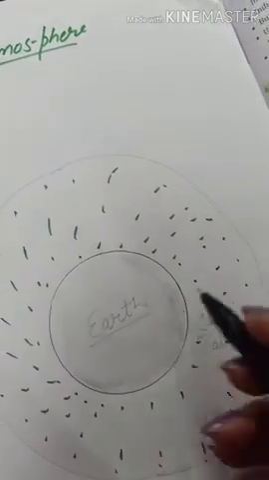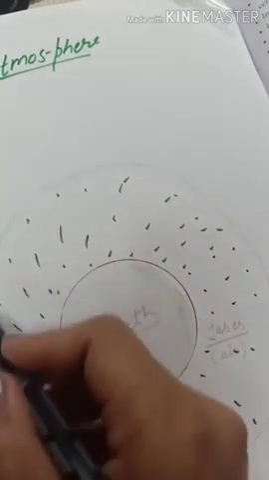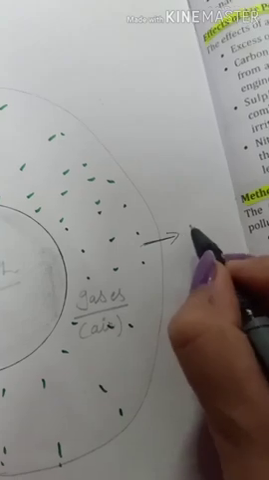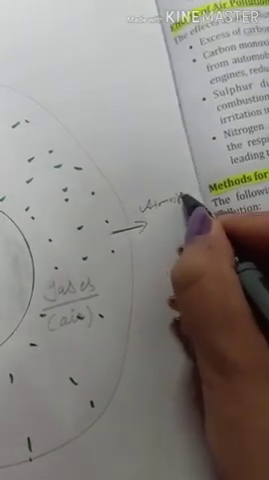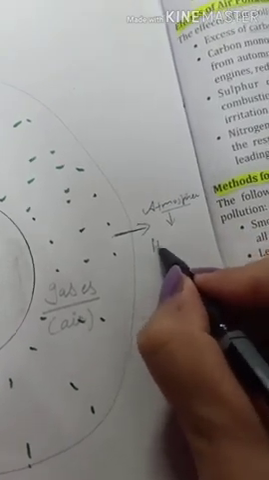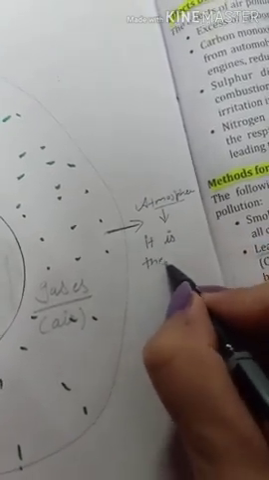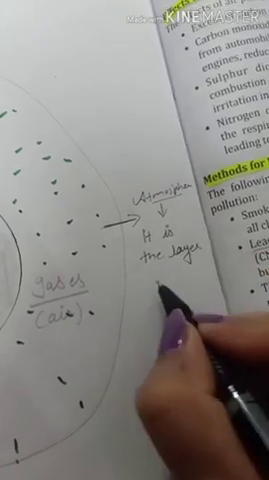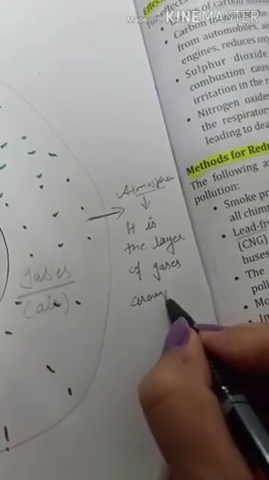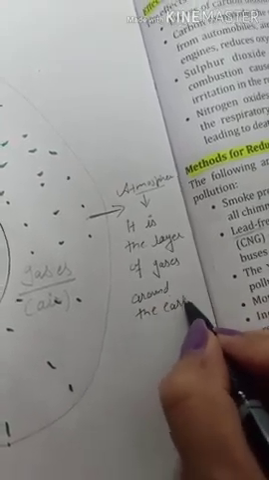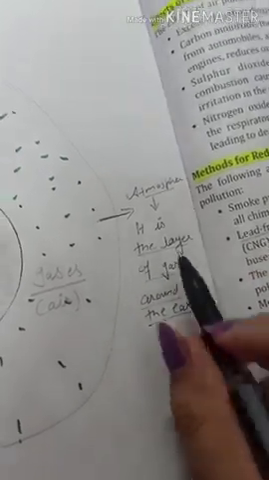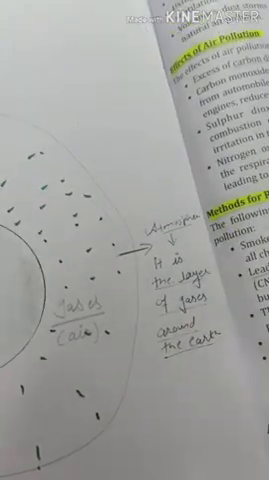Now, the layer of gases around the earth is known as atmosphere. What is atmosphere? It is the layer of gases around the earth. Layer of gases around the earth known as atmosphere.